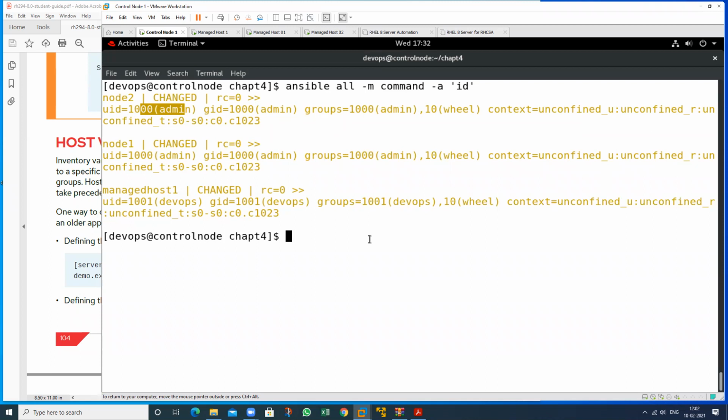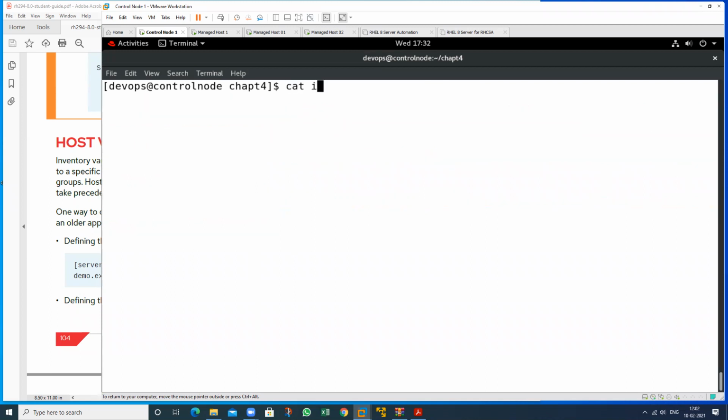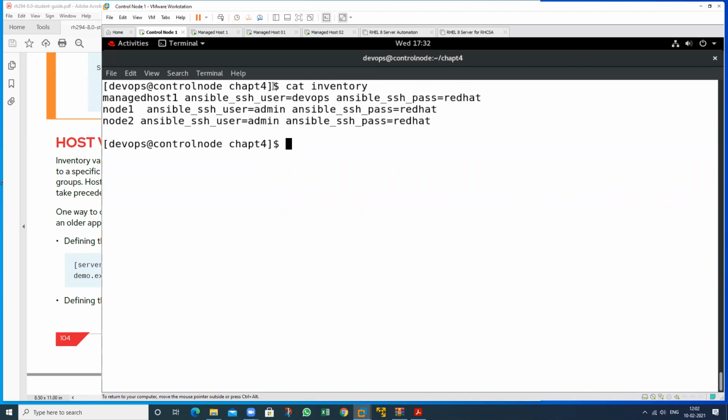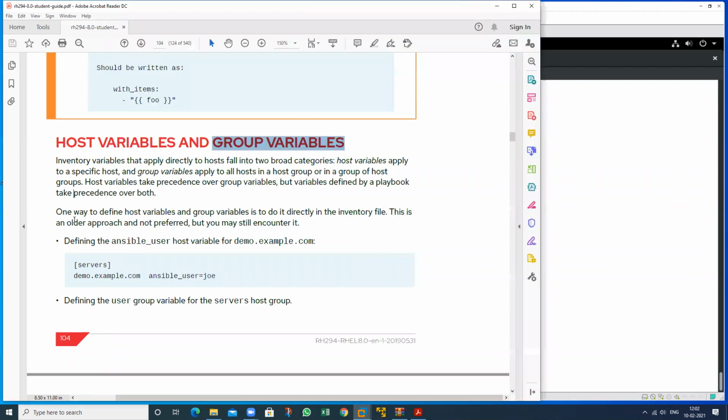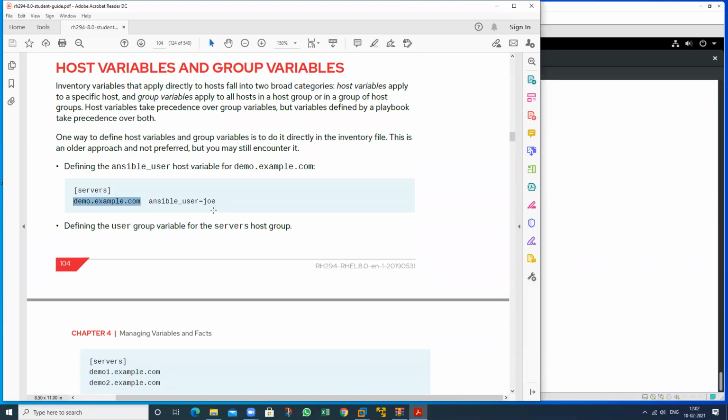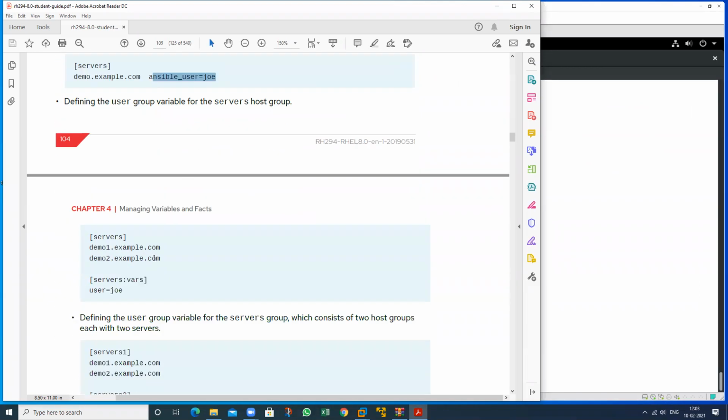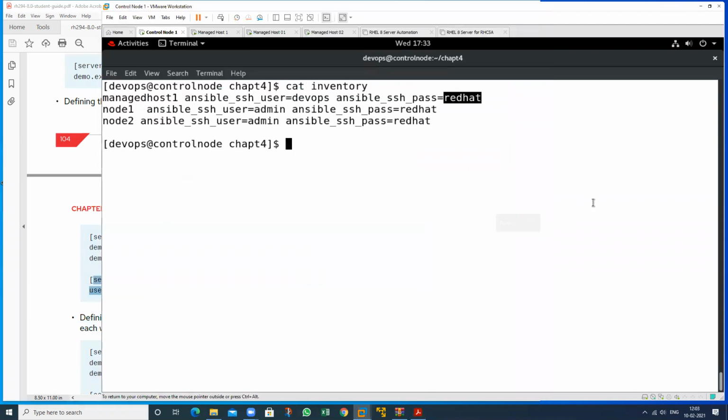So we can also define the variable in the inventory file. That is known as an inventory level variable. So this is my variable and this is the value. This is my variable and this is the value. And I want to define it this way. Go to this machine, take this particular one, and we can also define it like this way. So how will I define this? See, go to this inventory file.